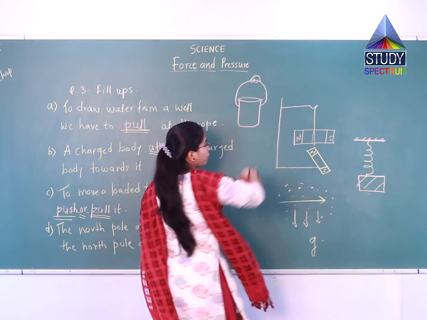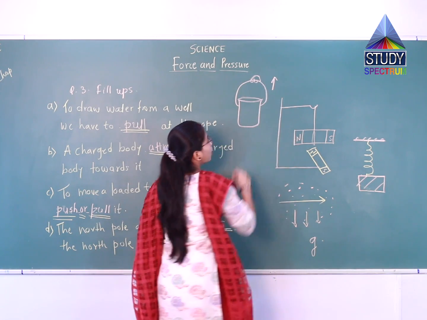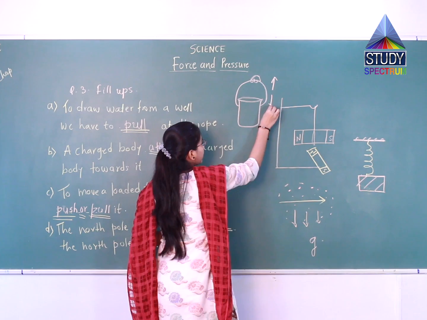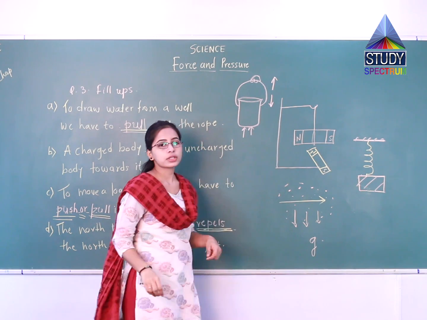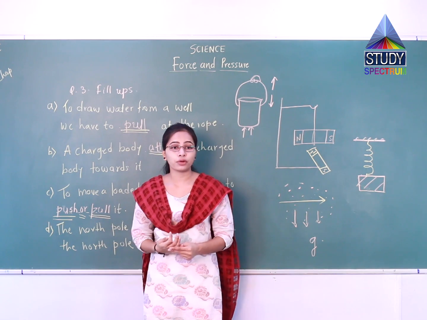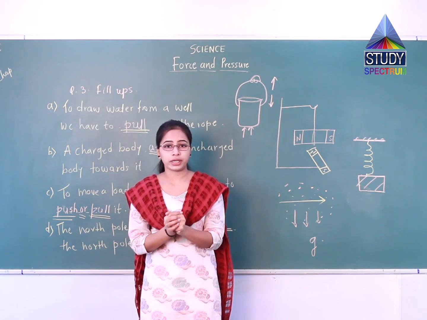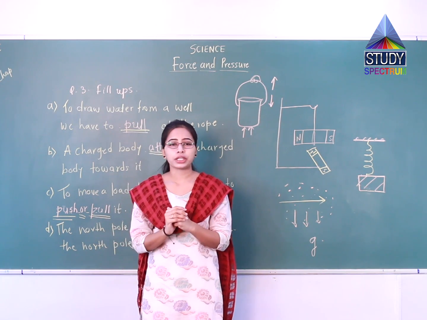So that means we are stretching it upward. So muscular force is acting upward. But there is another force which will also act in the downward direction, and this is the force due to gravity of the earth. So here we will write muscular force is acting in upward direction and the force of gravity is acting in the downward direction.